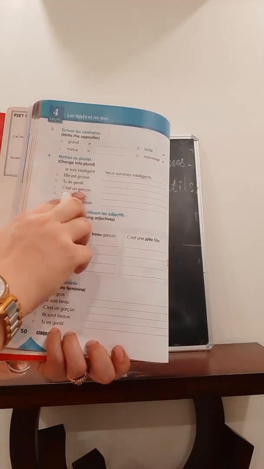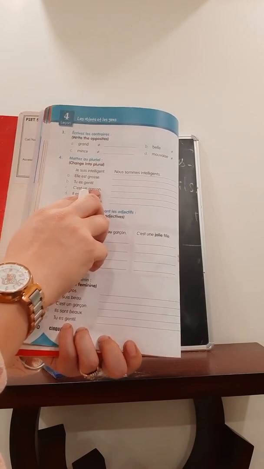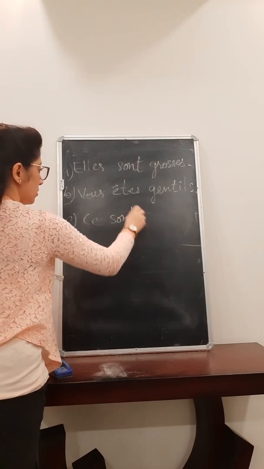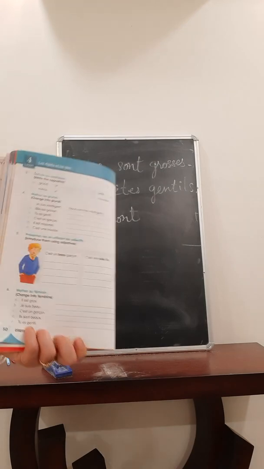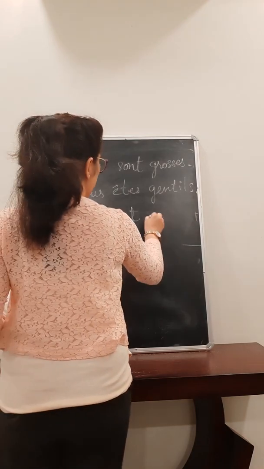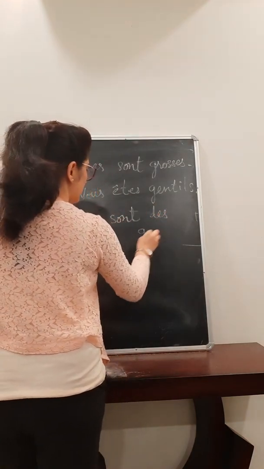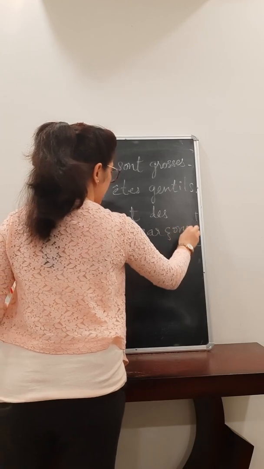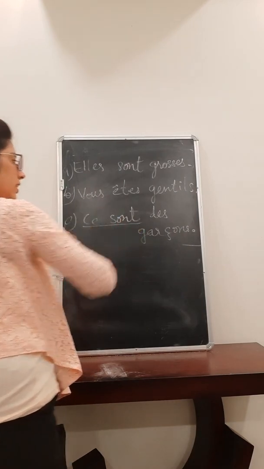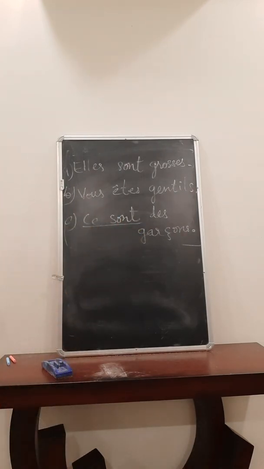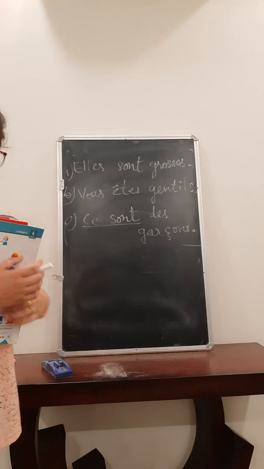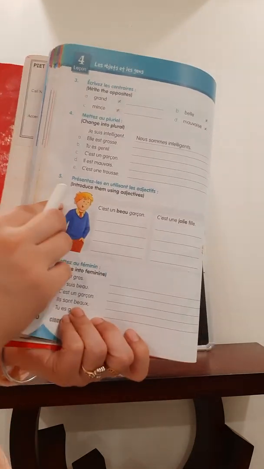C'est un garçon. This is a boy. What would be the plural of c'est? That would be ce sont. C'est will become ce sont. Un will become des. Ce sont des garçons. Garçon will take S at the end. Right? So you have to remember that the plural of c'est is ce sont. This is a boy. These are some boys. Right? Then come to the next part.